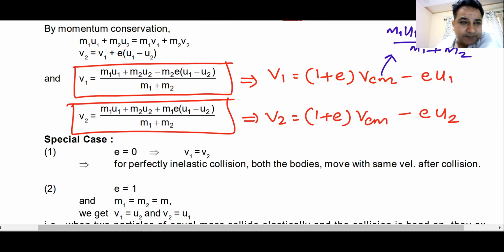Do we understand this? You find the velocity of center of mass, and then you can use this formula straight away without any hassles. I'm sure that you will reap a lot of benefits from this formula. This is easier to remember than the formula that is given in the notes. Do we understand this?